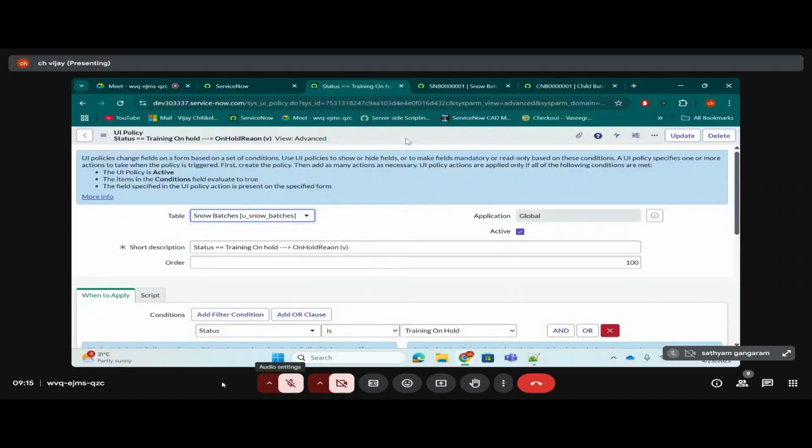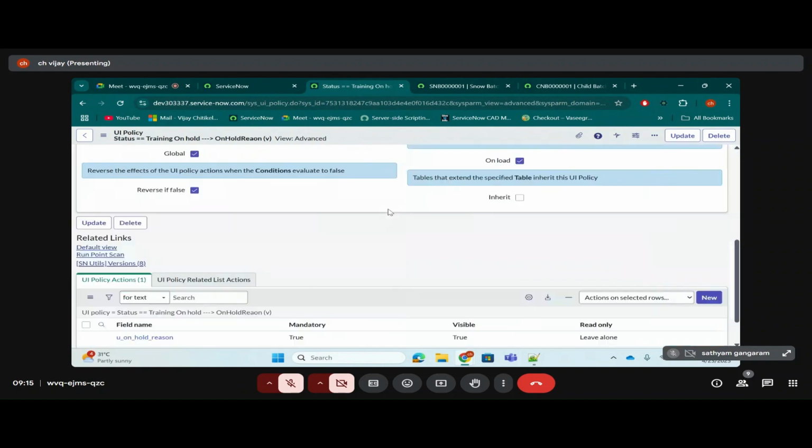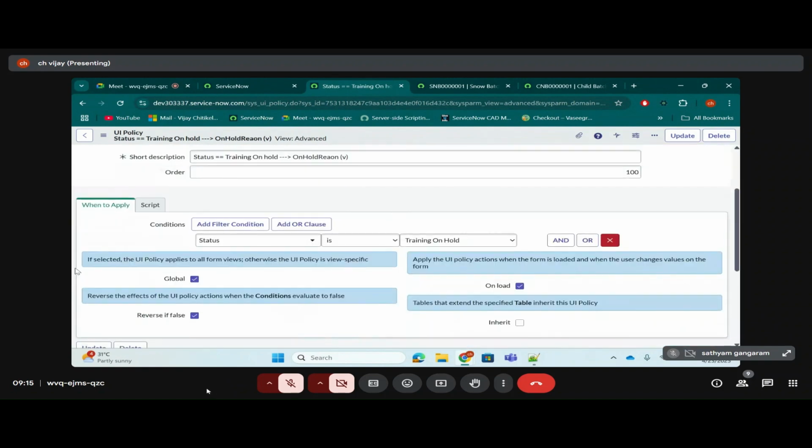Why we use UI policy? To make a field mandatory, read-only, and visible. We use UI policy. It will run on the client side. I'll tell you tomorrow what I mean by it will run on the client side and what you mean by it will run on the server side. We'll see. Okay. And key points that you need to remember in UI policy: global checkbox.